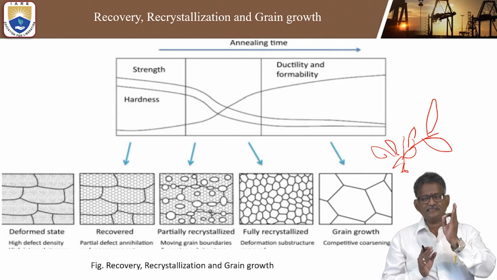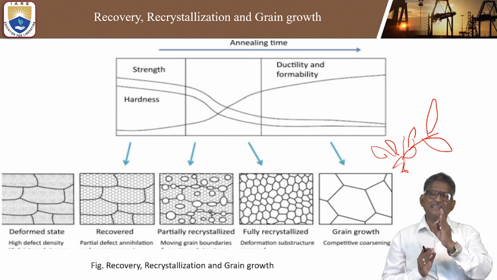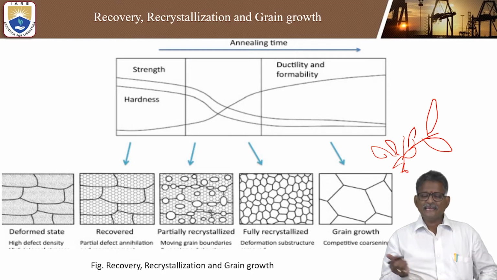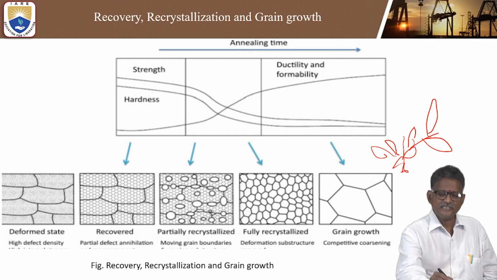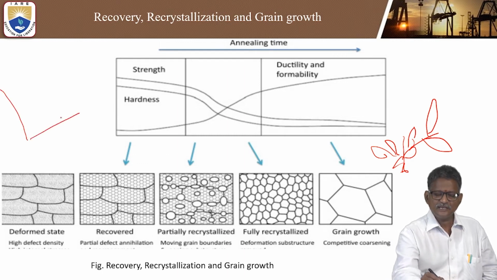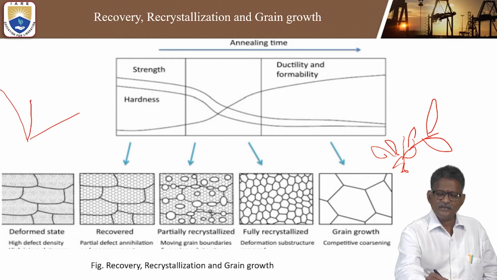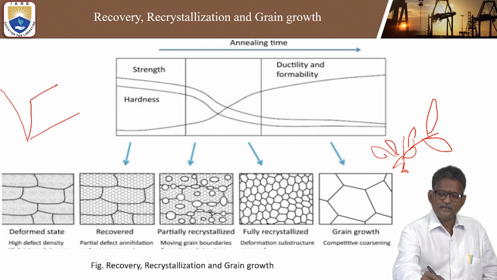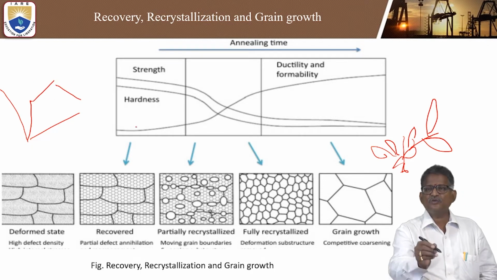Another important term is annealing. Annealing comes under the heat treatment process. What do you know about the heat treatment process? Generally, when you heat the metal, hold it, and cool it, that is heating, holding, and cooling.